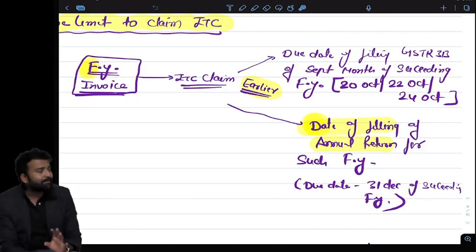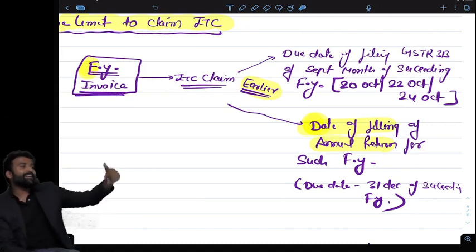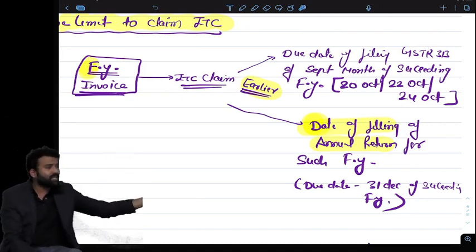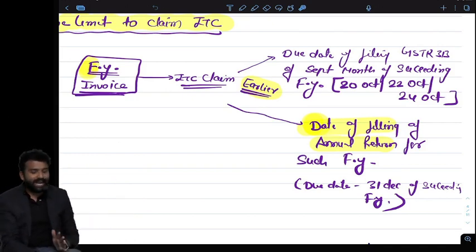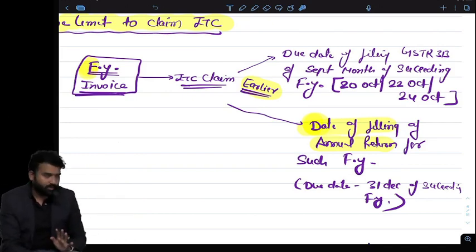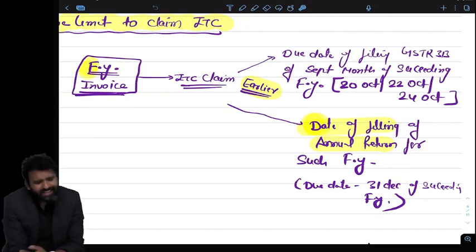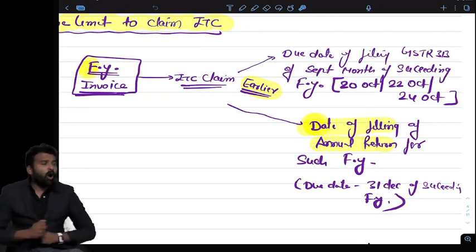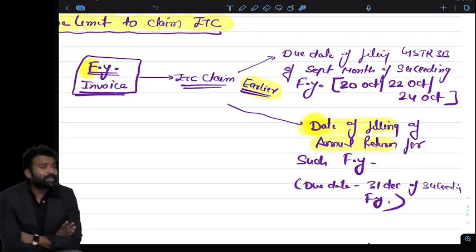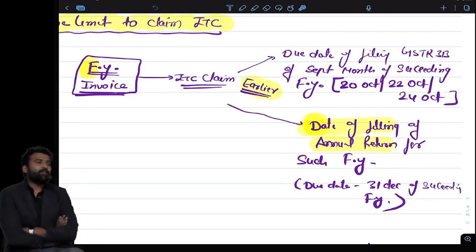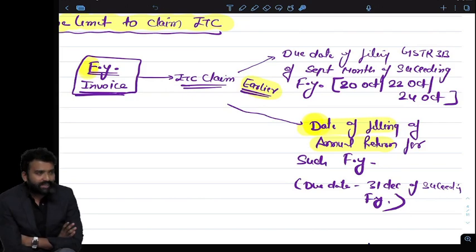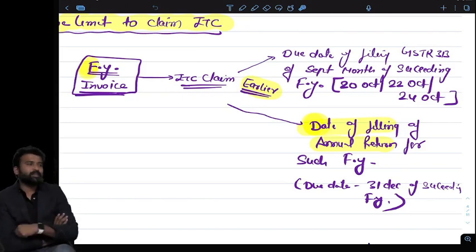Whenever I will be filing the September month GSTR-3B, if I have any credit which was left from the financial year, I can claim that credit in that return. After that, it is not allowed. Basically 6 months. Or if you have filed the annual return before completion of the 6 months, then after filing of the annual return, you cannot claim the credit. So annual return or 6 months, whichever is earlier.